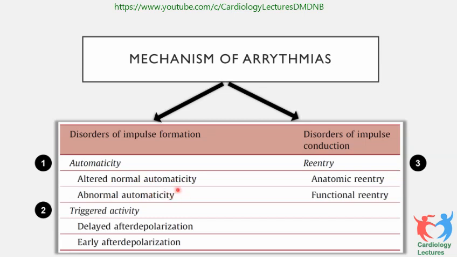We'll cover it later. Triggered activity is of two types: one is delayed afterdepolarization, another is early afterdepolarization. Coming to re-entry, it could be anatomical re-entry, that means there is a circuit which is anatomically definable, or it is a functional re-entry.